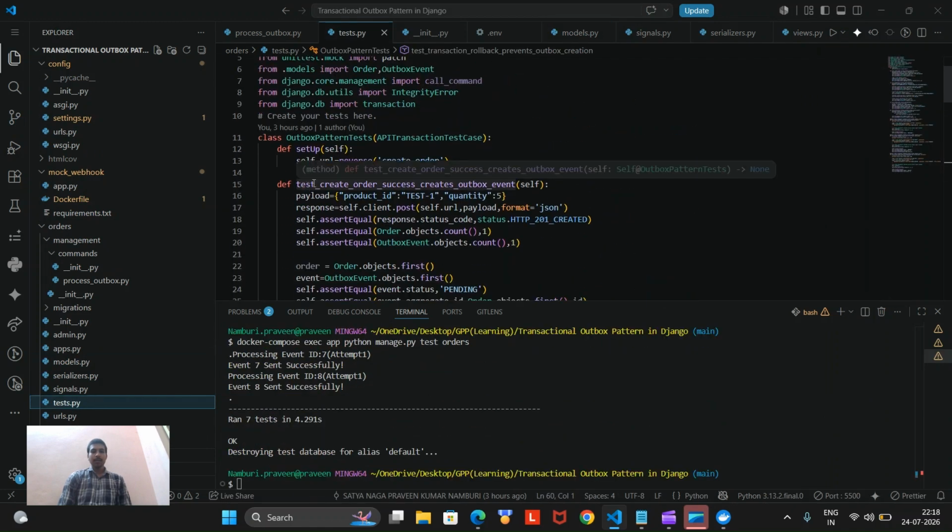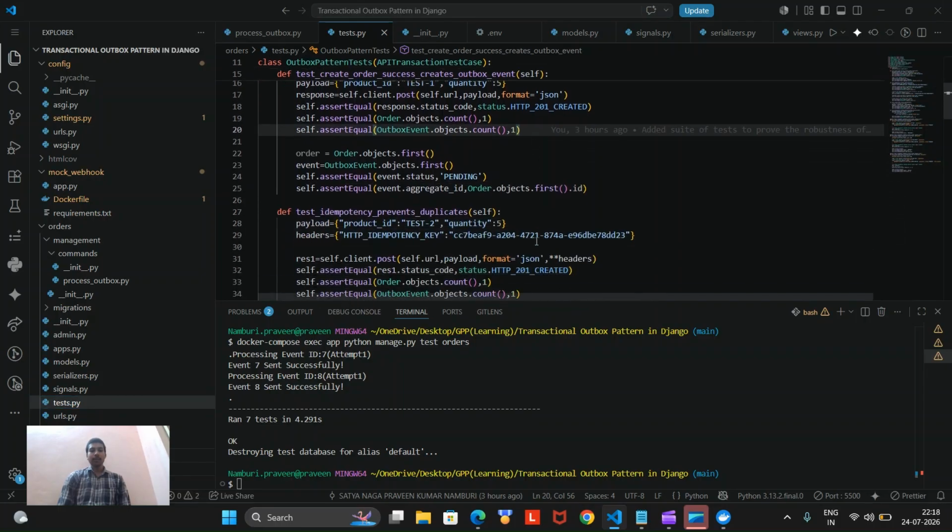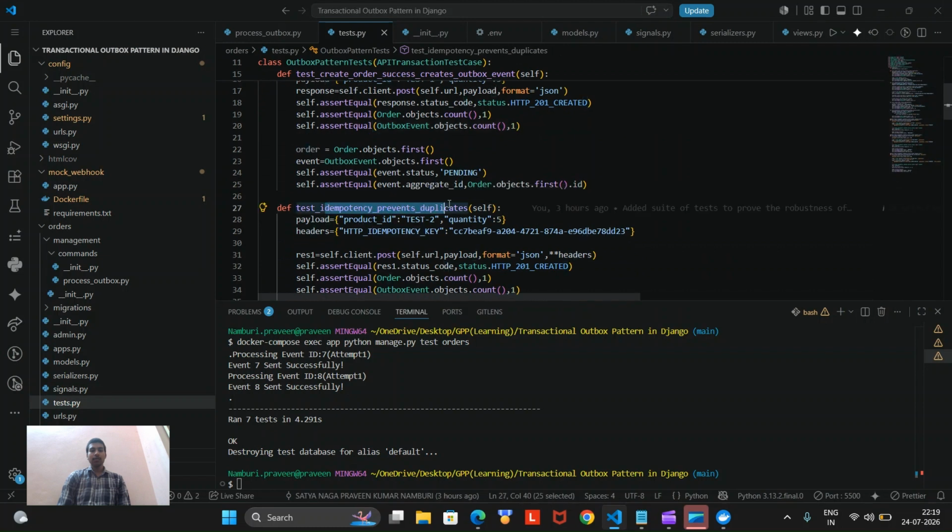So the first test, create order success creates outbox event, because we need to store both the order into our database as well as the outbox event table. The problem we are facing, as I mentioned earlier, is that writing both things simultaneously is not possible. Sometimes it may fail. So that's why we are implementing the transactional outbox pattern.